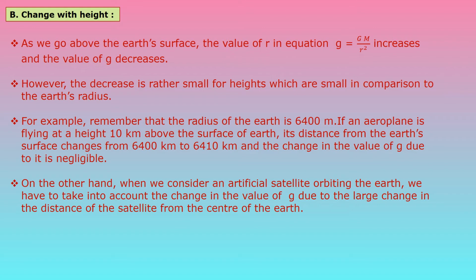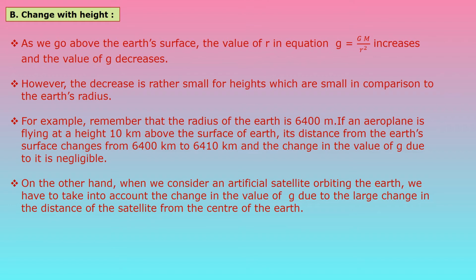So the change in the value of g due to it is negligible, because there is a difference of only 10 kilometer. Since g is inversely proportional to r square, whatever change is there is very small.